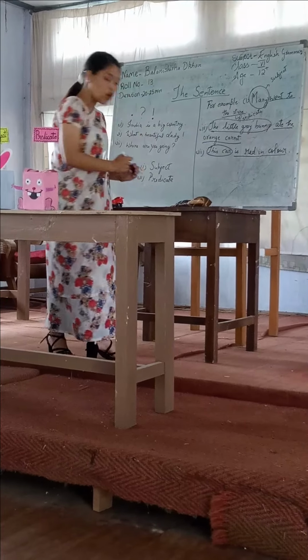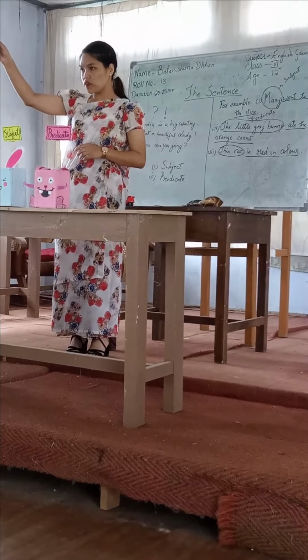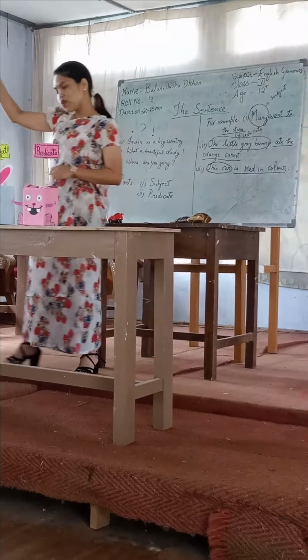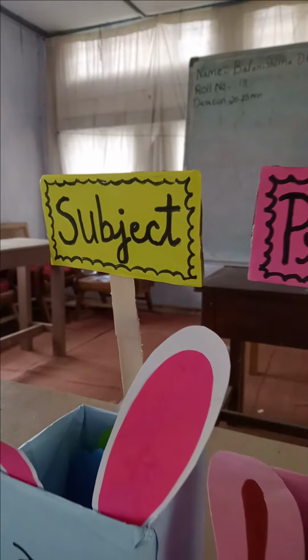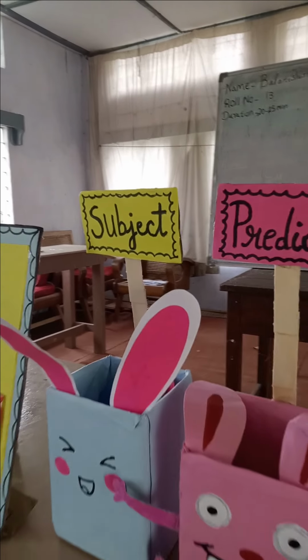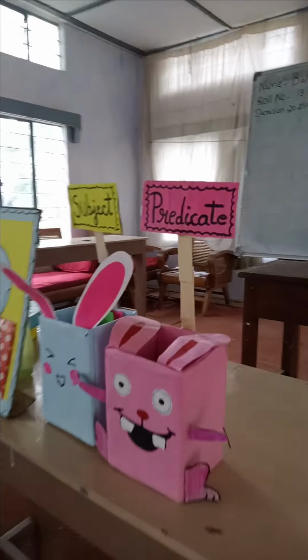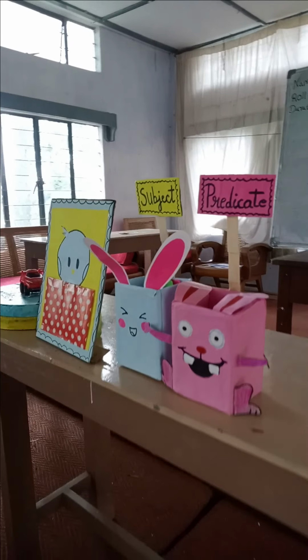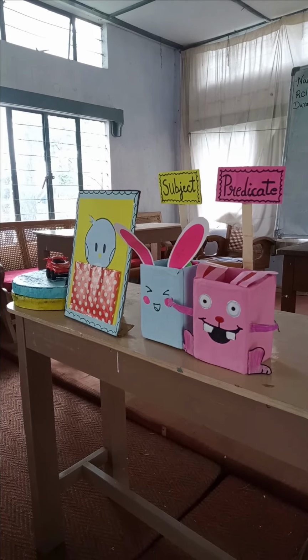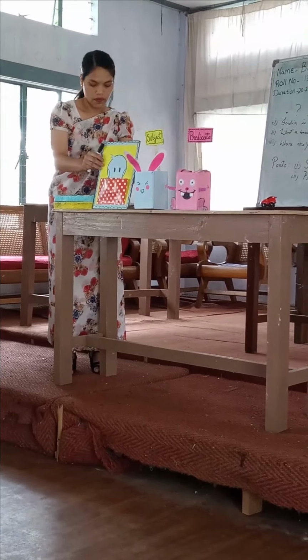Okay. Students, do you still have that sheet that I have given you? Yes. So what you will do now is circle the subject and underline the predicate. Remember, circle only the subject and underline the predicate. And when you finish, come and put it here.